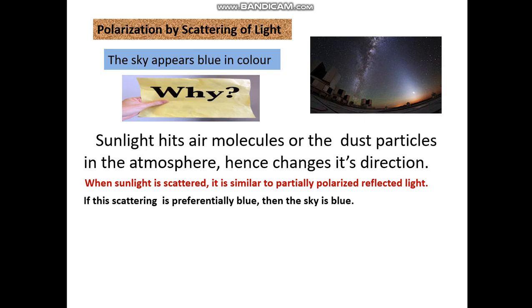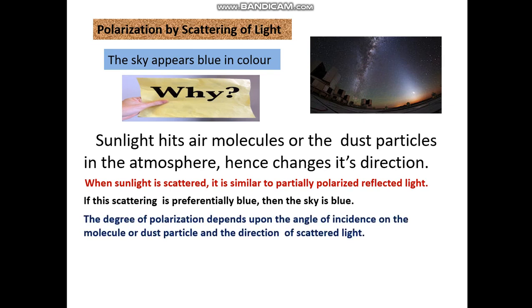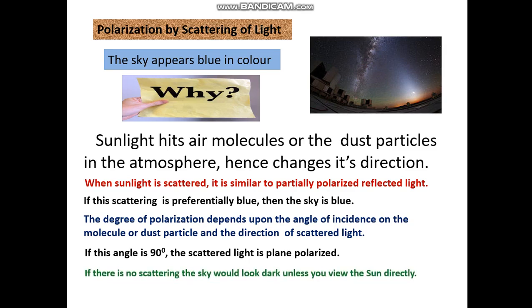If this scattering is preferentially blue, then the sky is blue. The degree of polarization depends upon the angle of incidence on the molecule or dust particle and the direction of scattering of light. If this angle is 90 degrees, the scattered light is plane polarized. If there were no scattering, the sky would look dark unless you view the sun directly.